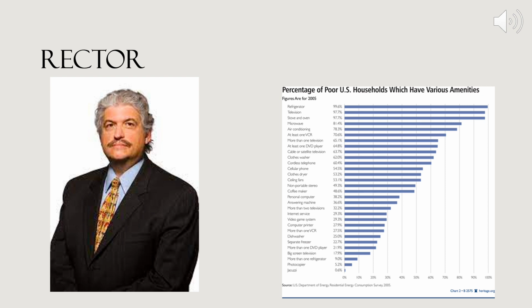How did one get this refrigerator? Is the refrigerator full? Does it work? What did the household have to sacrifice to pay for this amenity? Overall, Rector does not agree with our definition nor the measurement of poverty. Even though households may have these amenities, I think he's correct in the fact that a lot of people misinterpret what people in poverty have, although he's undermining the people's quality of life based on what he thinks the standard of living should be.